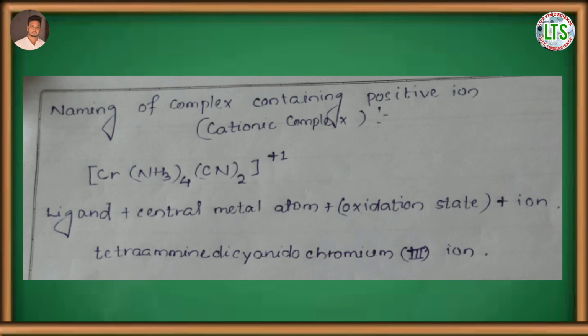Here the oxidation state of chromium is +3. So the naming starts from the ligand. There are two ligands: one is ammine and second is cyanido. In the alphabetical order, A comes first. So the name is tetraamminedicyanidochromium(III) ion.